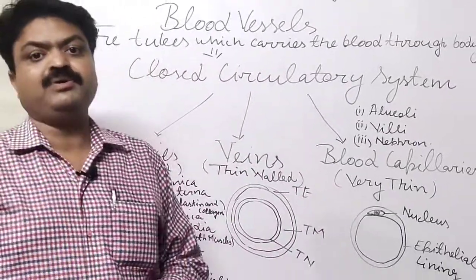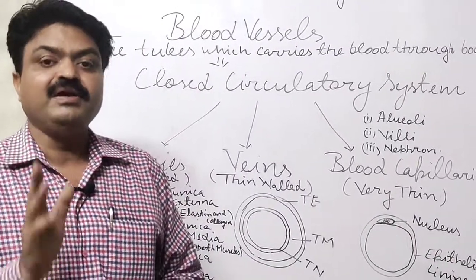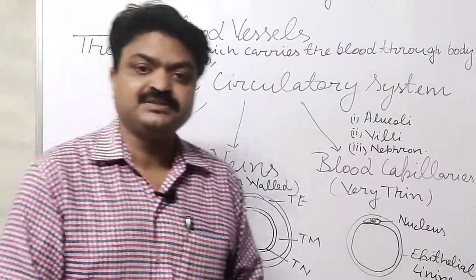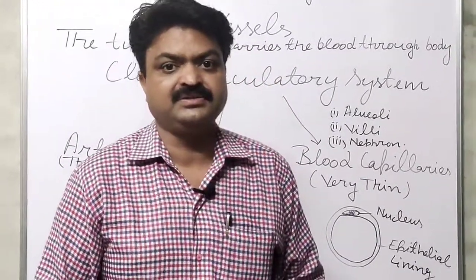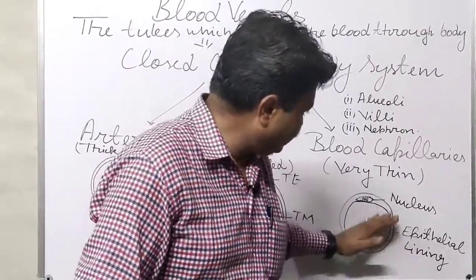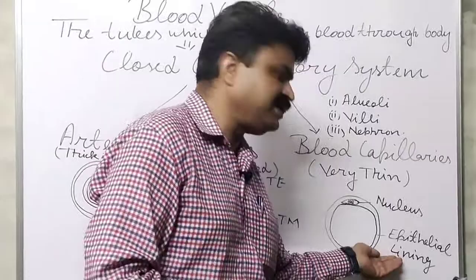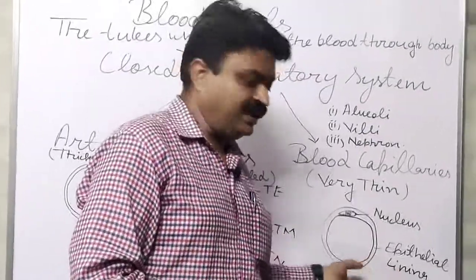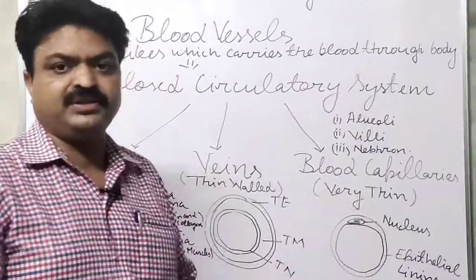Now you know about osmosis. Osmosis is the process in which substances move from higher concentration to lower concentration. So in the blood capillaries, osmosis takes place with the help of this epithelial lining, student, and it also contains one nucleus.